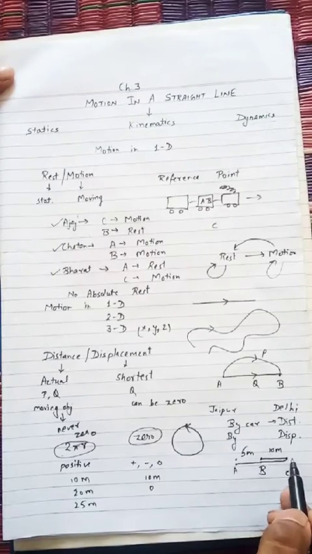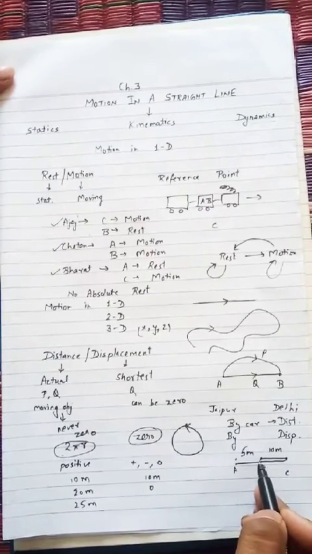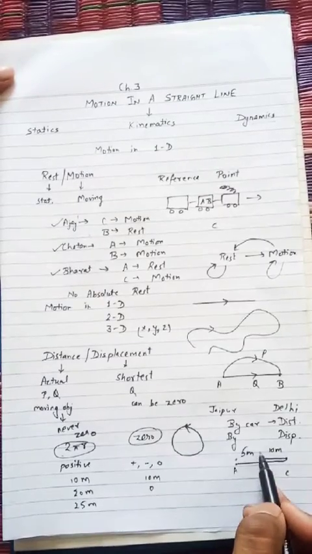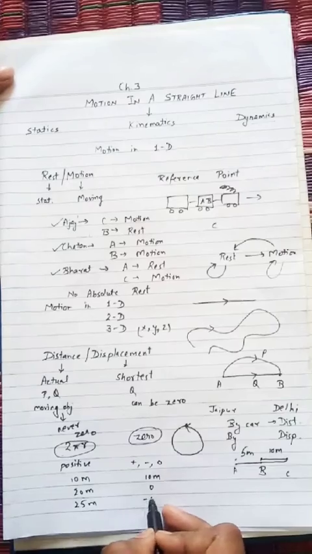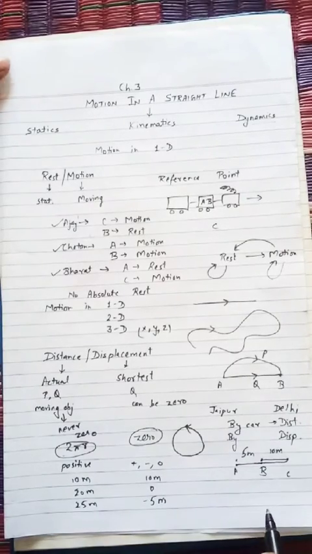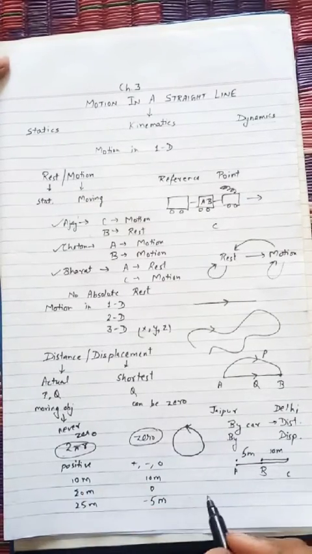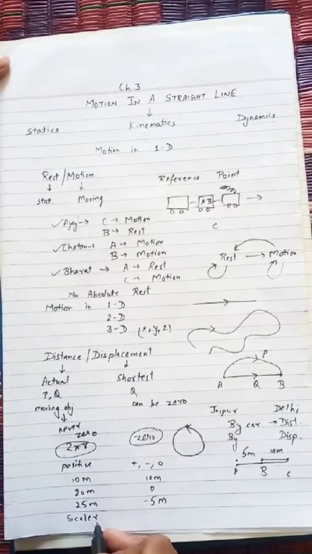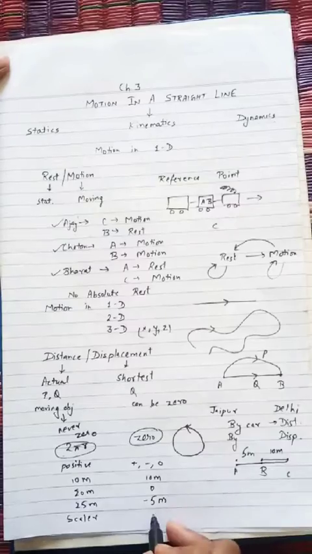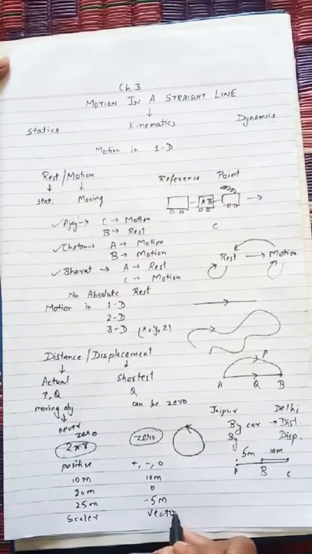The initial direction was towards the right side, but now he is towards the left of the initial reference point. So the displacement will be minus 5 meter. So this is the displacement and the distance. One more thing, distance is a scalar quantity. It does not need any direction, and displacement is a vector quantity. It needs direction.